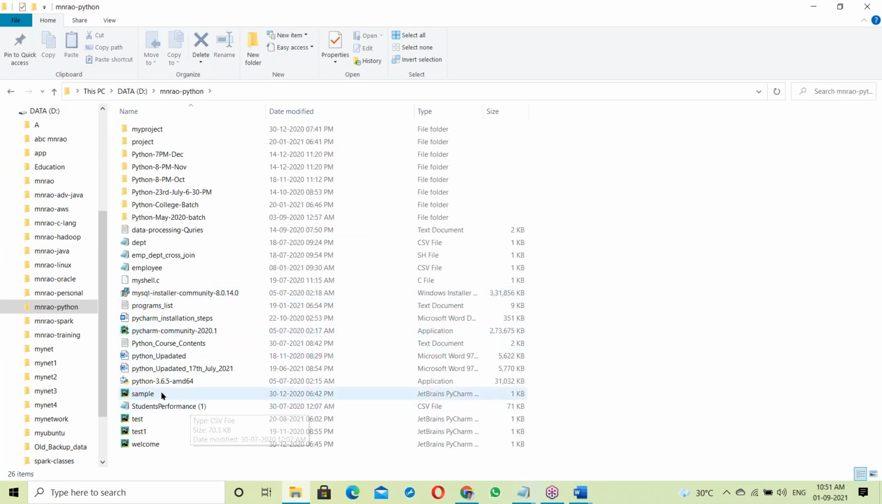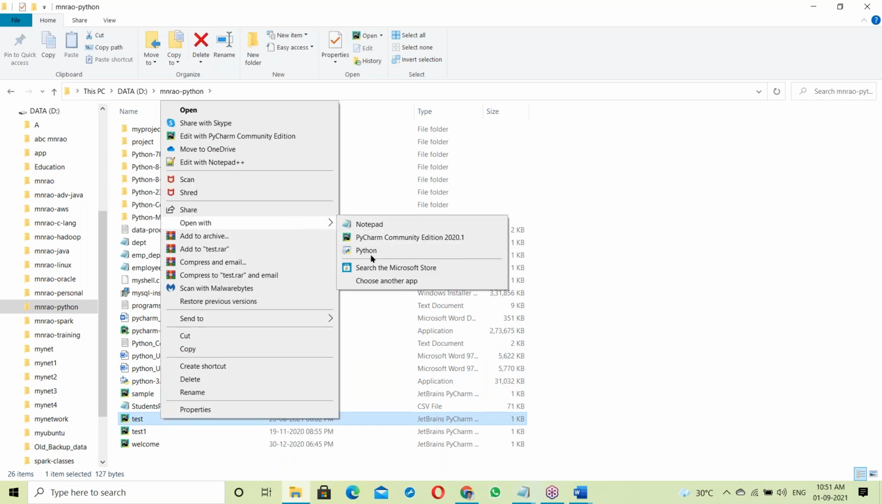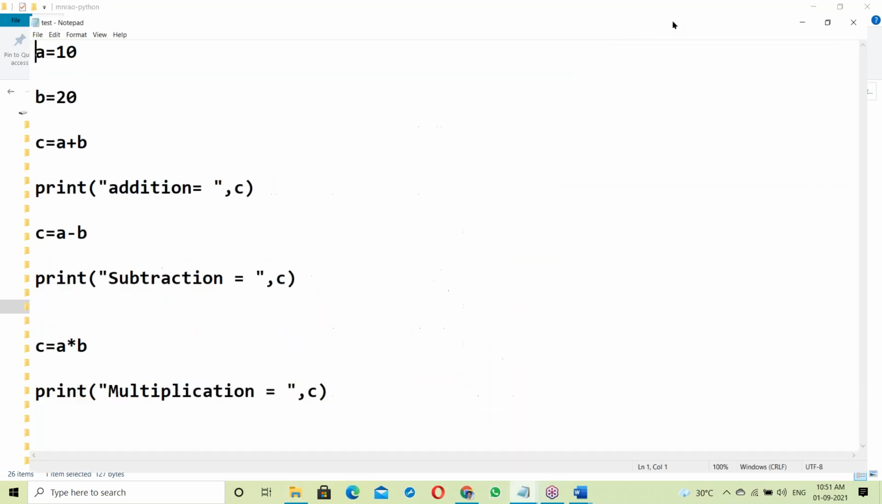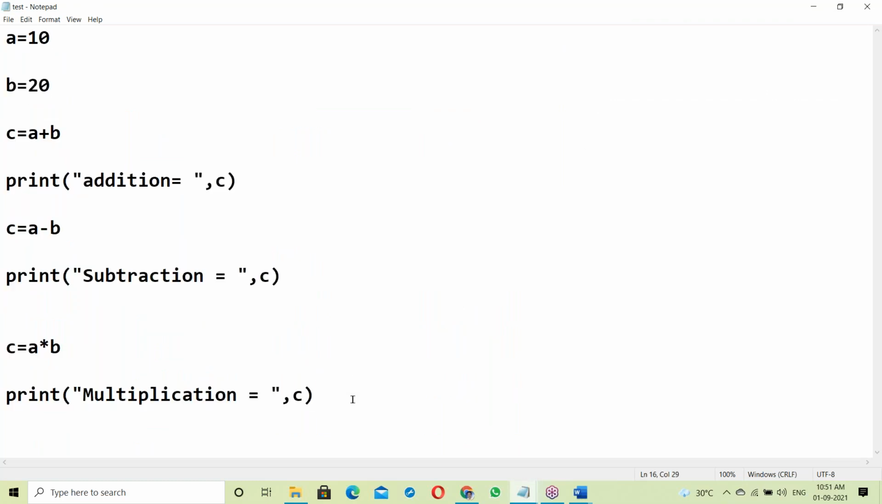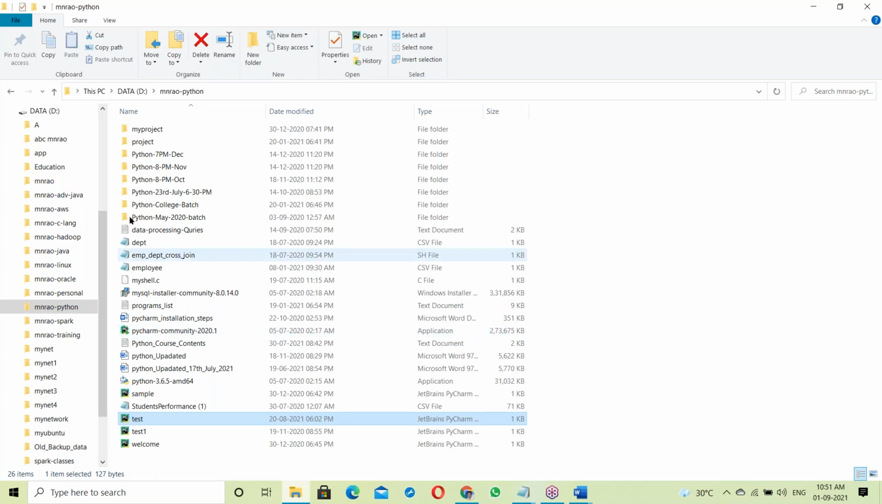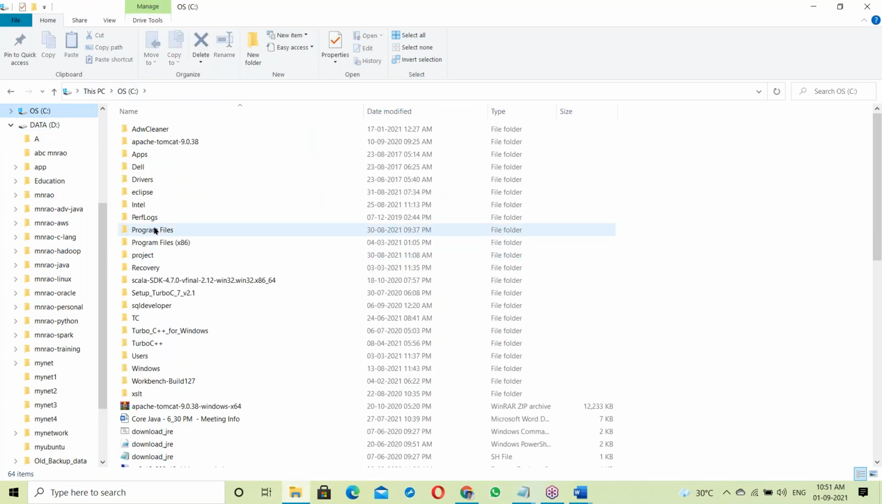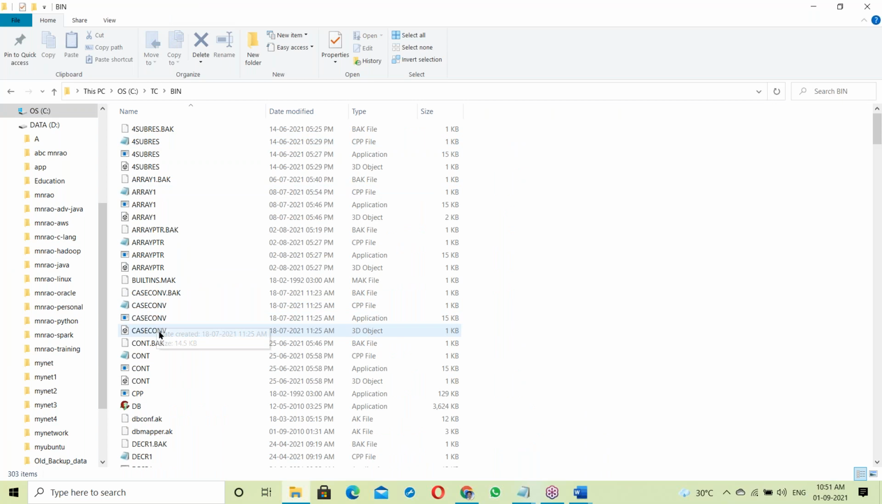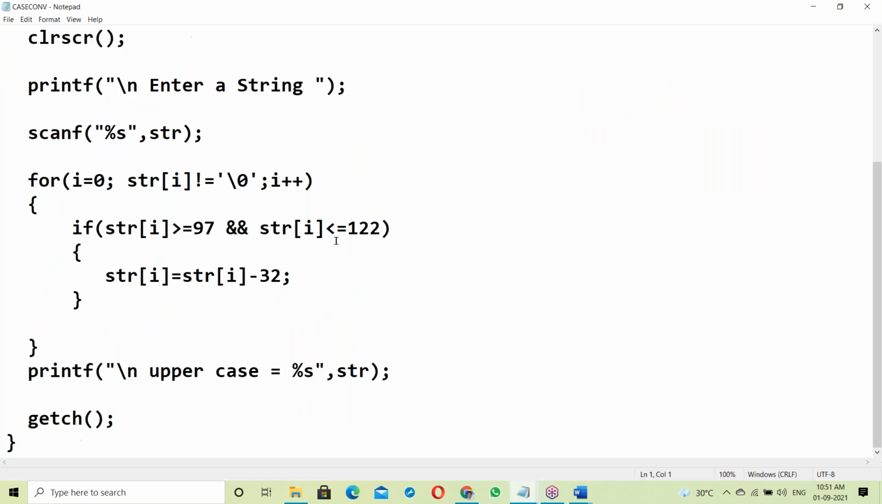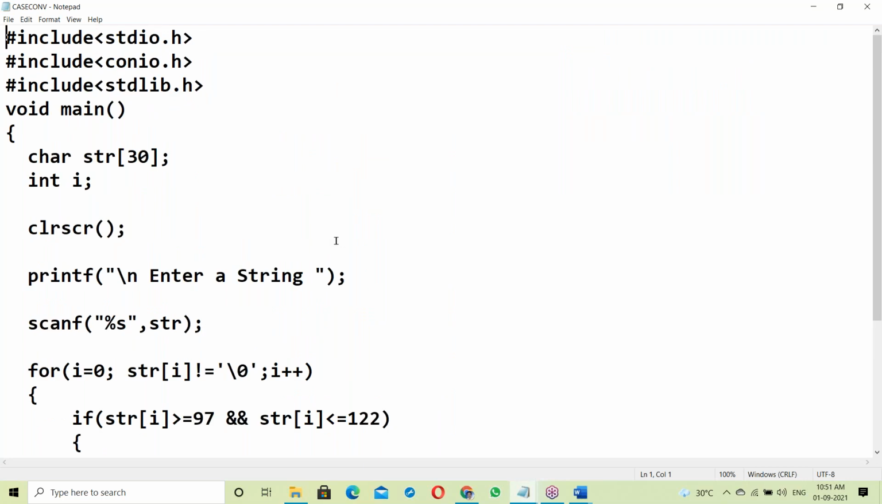Python script. See, Python also sounds like English language. Let us take some C program. Even a C program is also like English language.